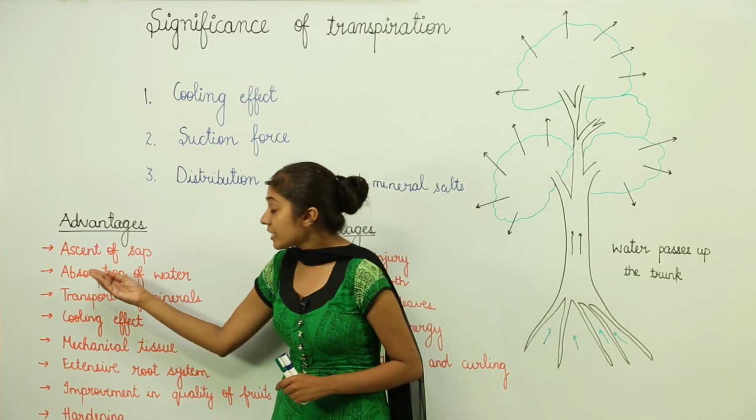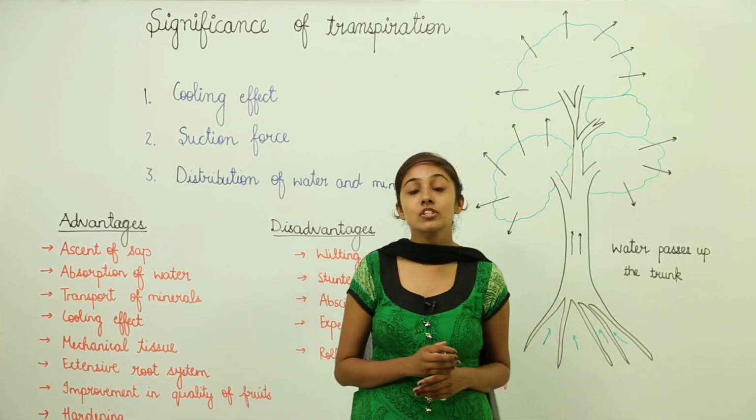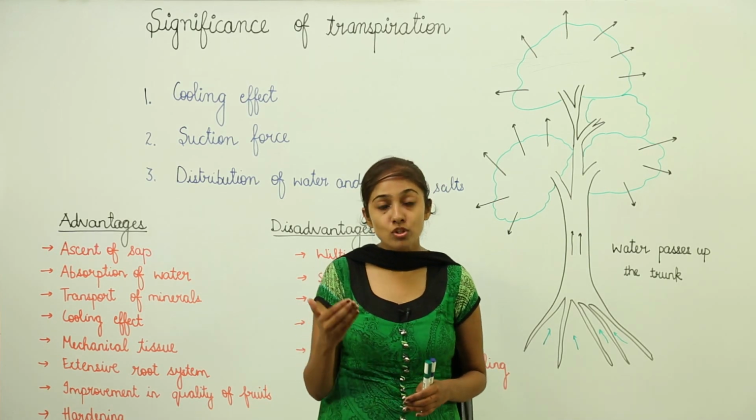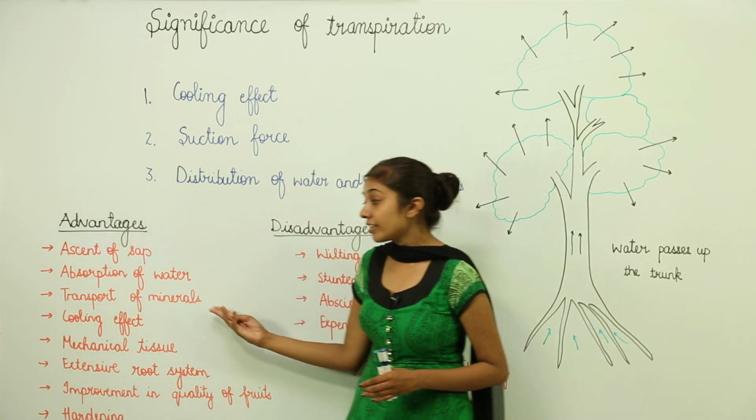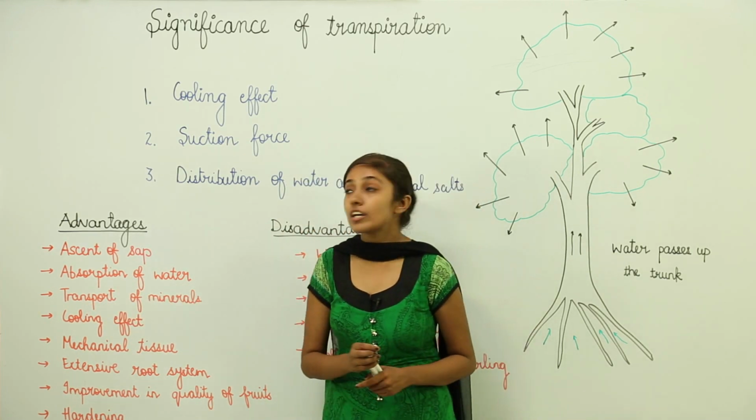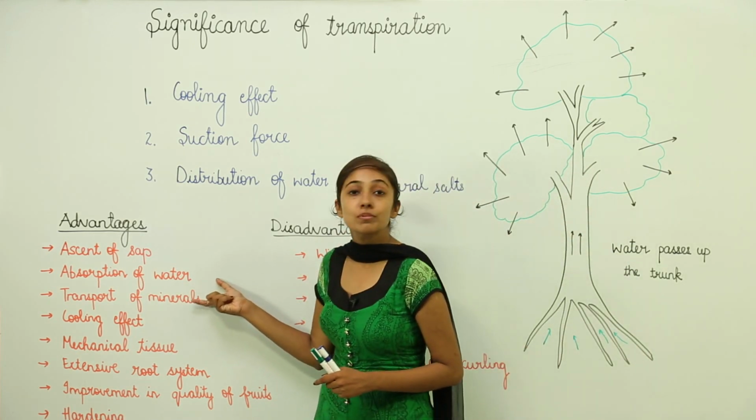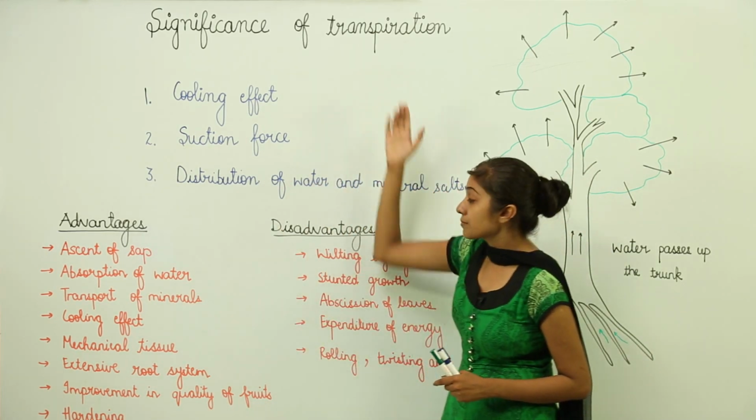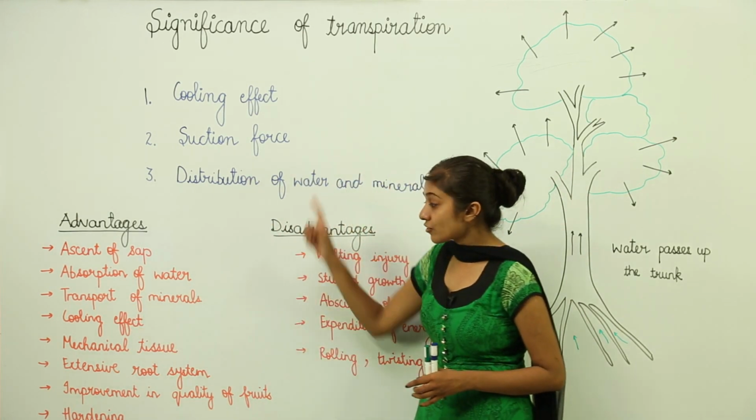Then in the absorption of water also, as the water is lost by the process of transpiration, water is absorbed by the roots. So, this process helps in the absorption of water. Then transport of minerals, because xylem is responsible for the transportation of water and mineral salts. So, mineral salts will also be transported because of the process of transpiration. Then transpiration also produces a cooling effect that we discussed already.